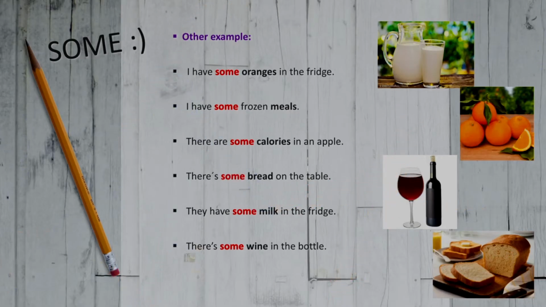Other examples. Number 1. I have some oranges in the fridge. Number 2. I have some frozen meals. Number 3. There are some calories in an apple. Number 4. There is some bread on the table. Number 5. They have some milk in the fridge. Number 6. There is some wine in the vault.